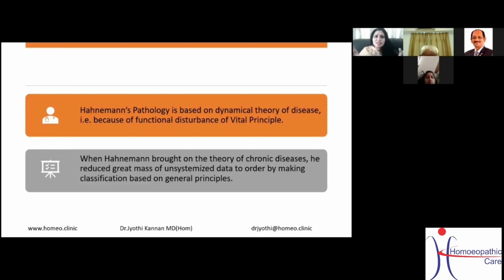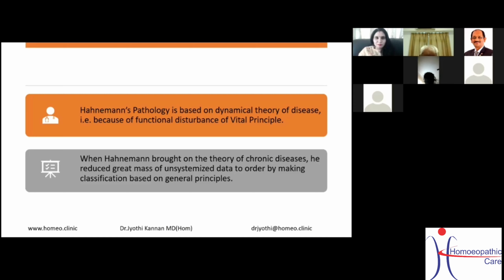It was unsystematic data, just lying around. Hahnemann was a person who not only discovered homeopathy, but also made it very systematic and classified the diseases. So he reduced the great mass of unsystematized data to order, by making a classification based on general principles.